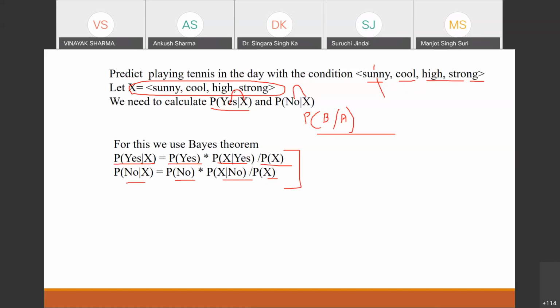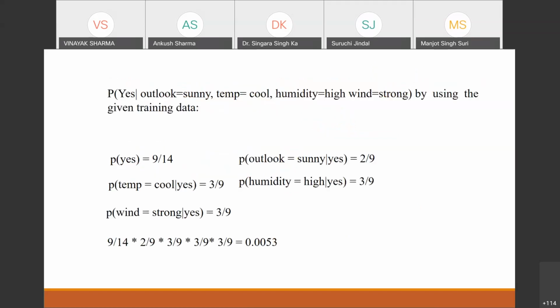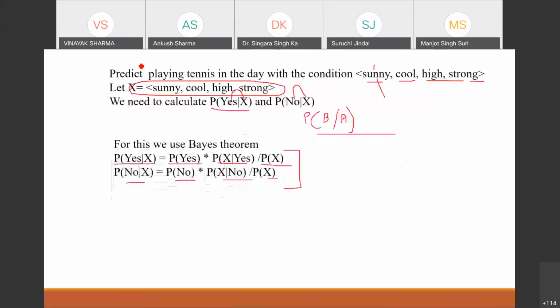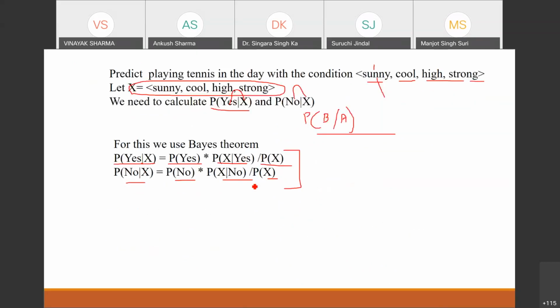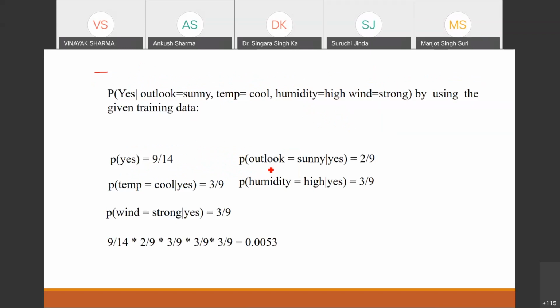Okay. So let's calculate the probability. So what I have, probability of yes. I need probability of yes and probability of X when yes has happened. Okay. So probability of X means I will have to find it separately. Probability of sunny, I am interested when yes case is there. Probability of temperature cool when yes is there. Probability of humidity when yes is there. And probability of strong when yes is there. So go into the table.